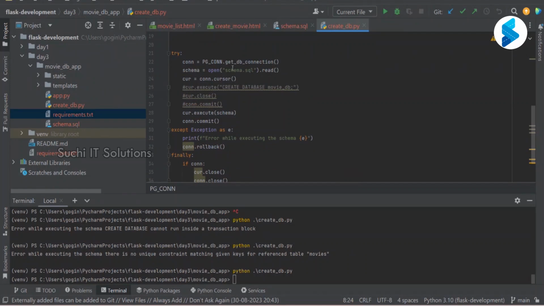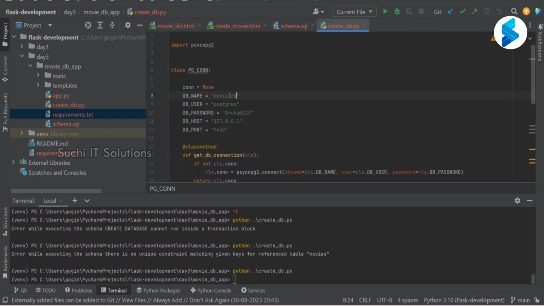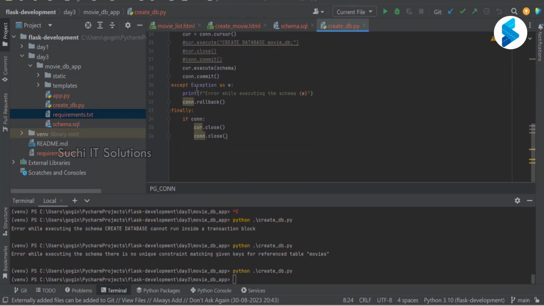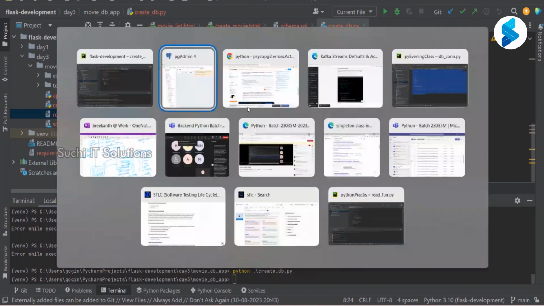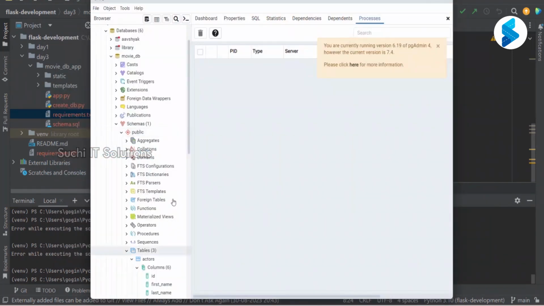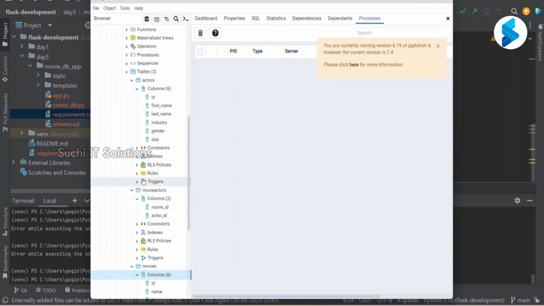The SQL is nothing but whatever schema I have read, and I'm executing that. Before that, I'm ensuring that a DB is created, and after that, I'm using the same DB name. It gets that connection object and creates those tables for us. Done. And that is why we are able to see the tables here with the respective column names. Right, so that is done.